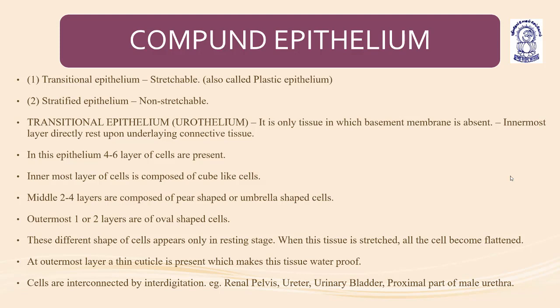Then we came to know the classification based on different arrangements of layers. If single layer, then simple. If multiple layers, then compound epithelium. So the compound epithelium we are going to discuss today. The compound epithelium basically consists of the transitional epithelium. Transitional epithelium is very stretchable and is also called plastic epithelium.